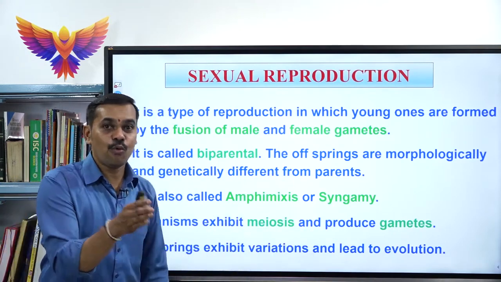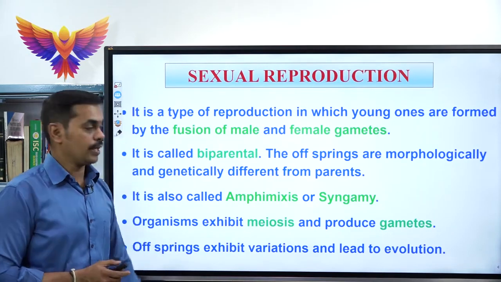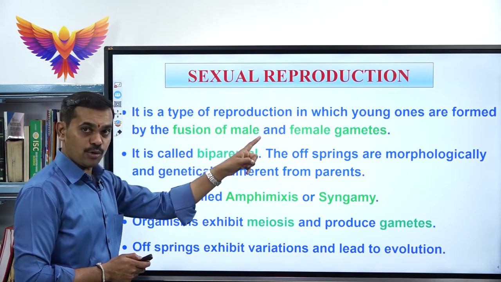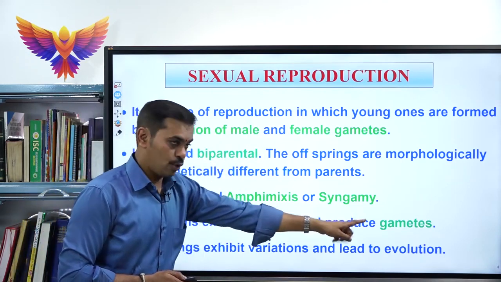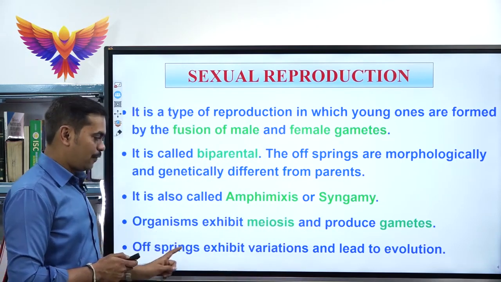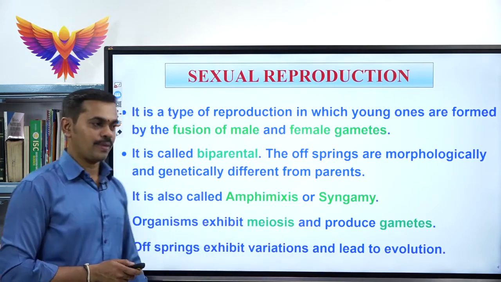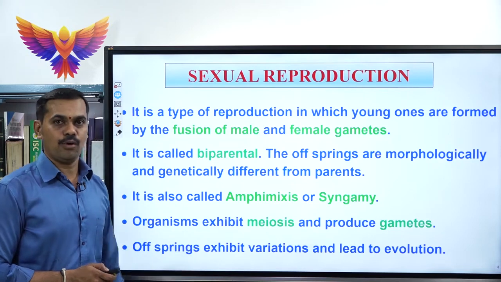Evolution means change from one condition to another condition. Since meiosis occurs in all sexually reproducing organisms and produces gametes, the offspring exhibit variations, and the variations lead to evolution. That is very important.